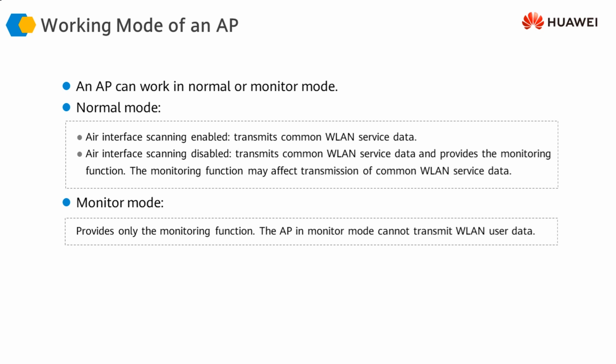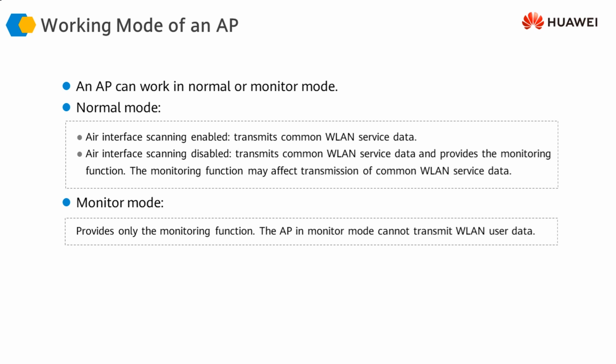So if the air interface scanning is disabled, it should be disabled here. If the air interface scanning is disabled, then this means we are using our access point only as a data service agent. It is only servicing the user data. It is not doing any scanning.